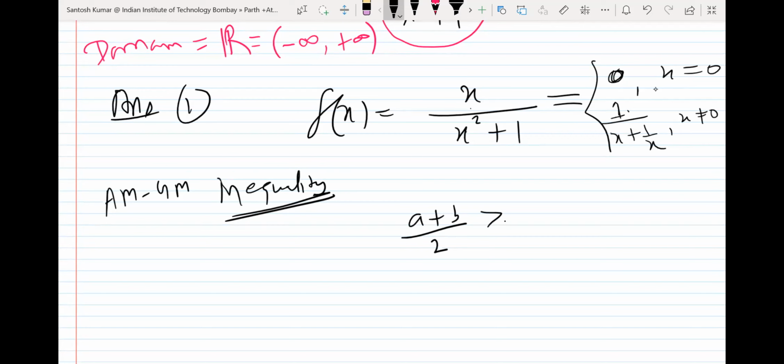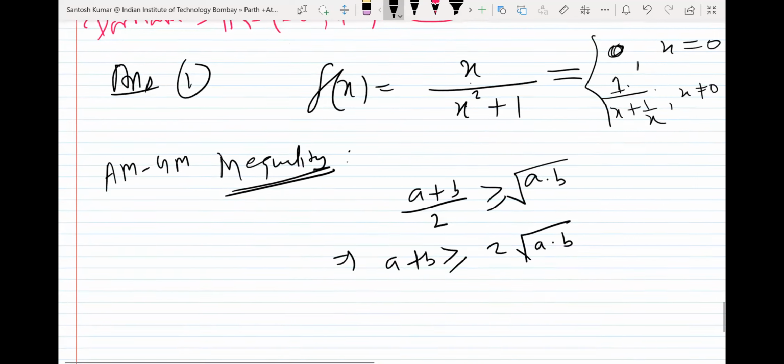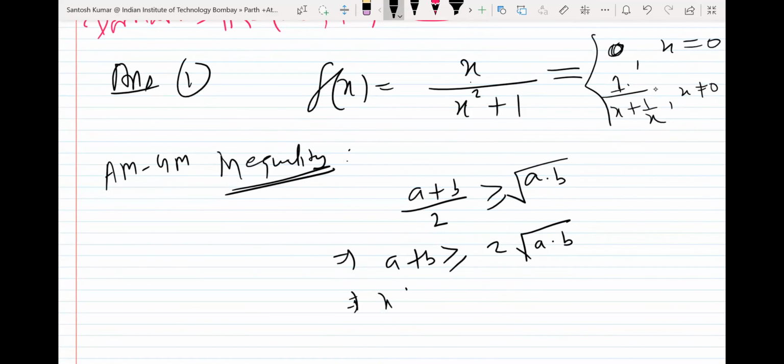What does the AM-GM inequality say? (a plus b) by 2 is more than or equal to the square root of a into b. We call it the arithmetic mean between two numbers. If you do cross multiplication, a plus b is more than or equal to 2 times root ab. Let's replace a by x and b by 1 by x. So x plus 1 by x is more than or equal to 2 times root under x into 1 by x.